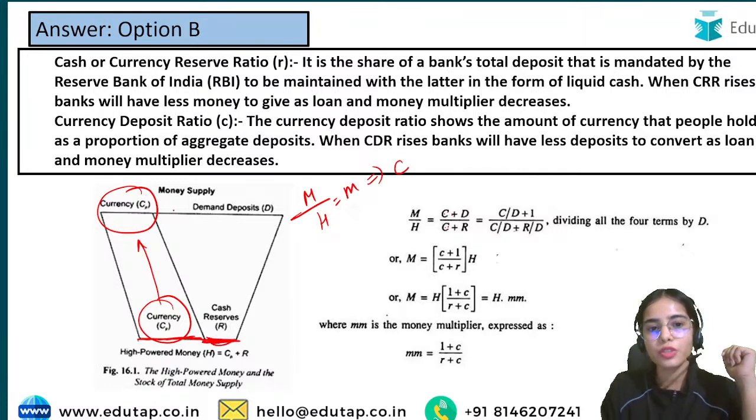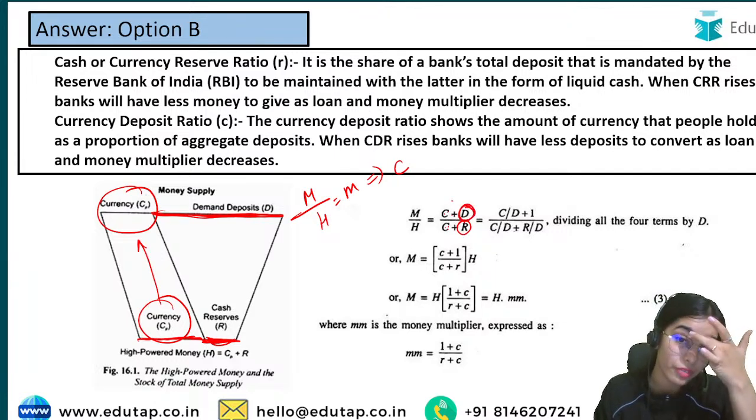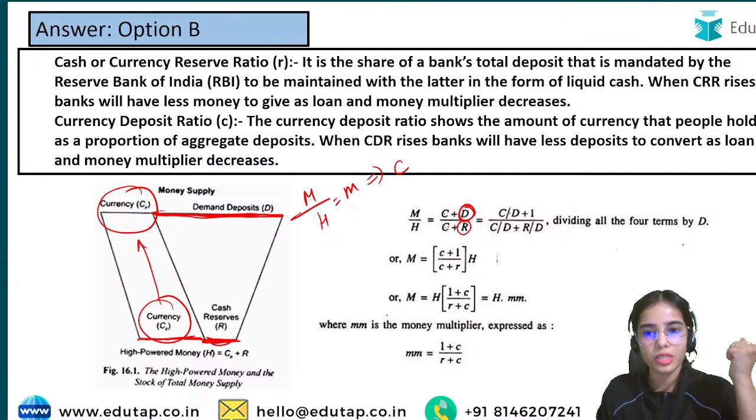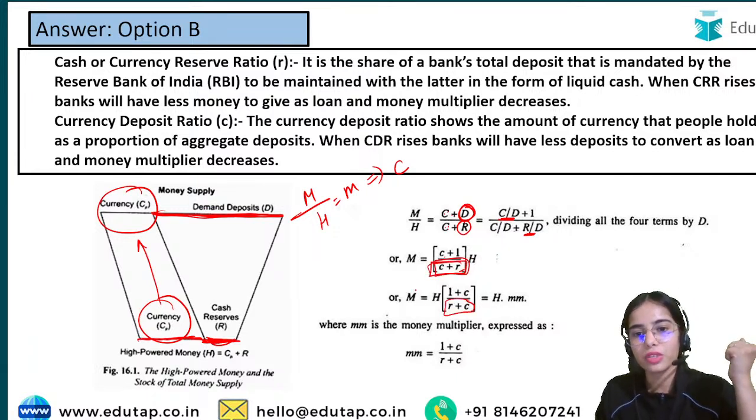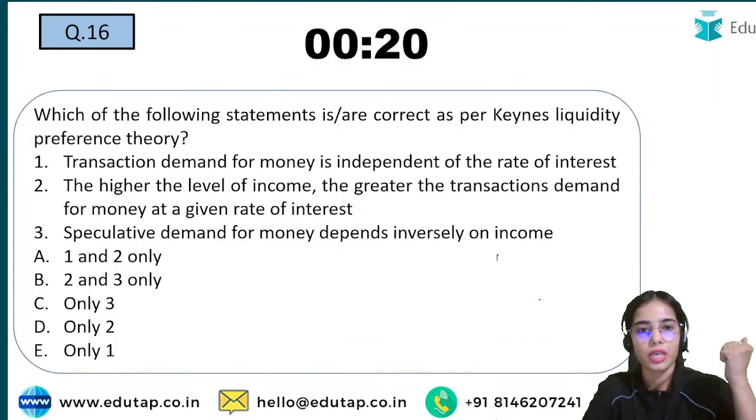From the cash reserves you are creating the demand deposits. If we divide by total deposits, the currency to deposit ratio is C, and the reserve to deposit ratio is R. You can understand that C and R are in the denominator, so they both have an inverse relationship with the money supply, and high powered money has a positive relationship with the money supply. Okay, so this is the idea.